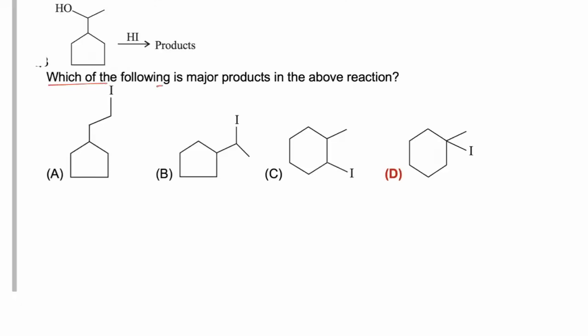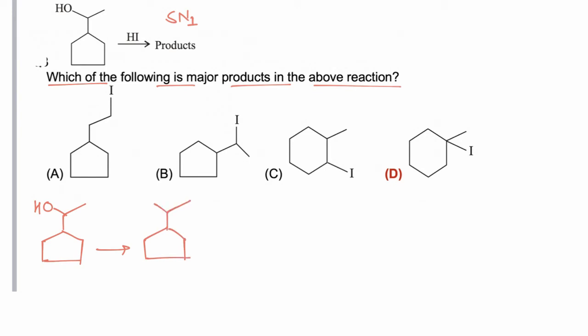Which of the following is the major product in the above reaction? Now this is a case of the SN1 mechanism, in which the first step involves protonation of alcohol, which involves formation of an oxonium ion.